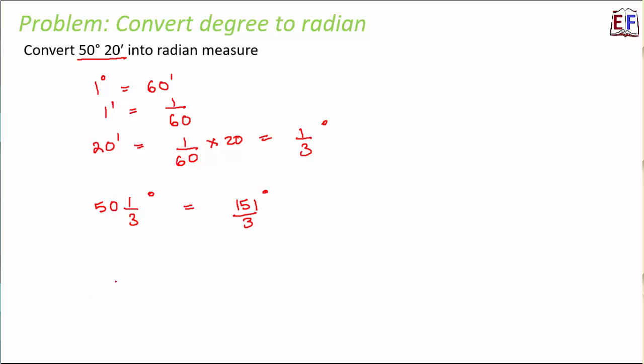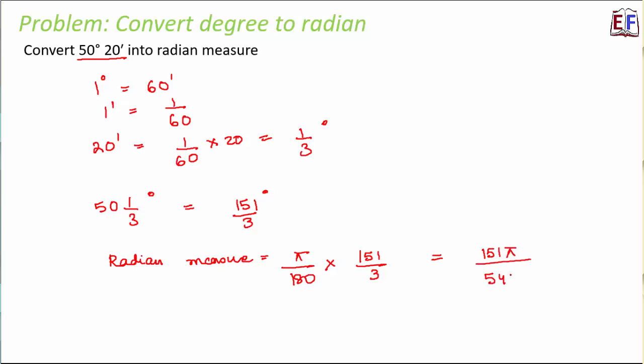So we know the relationship. Radian measure is equal to pi by 180 into degree measure, that is 151 by 3. So this becomes equal to 151 pi divided by 540 radians. And that's our answer. So the only tricky part was to convert this entire thing into degree.